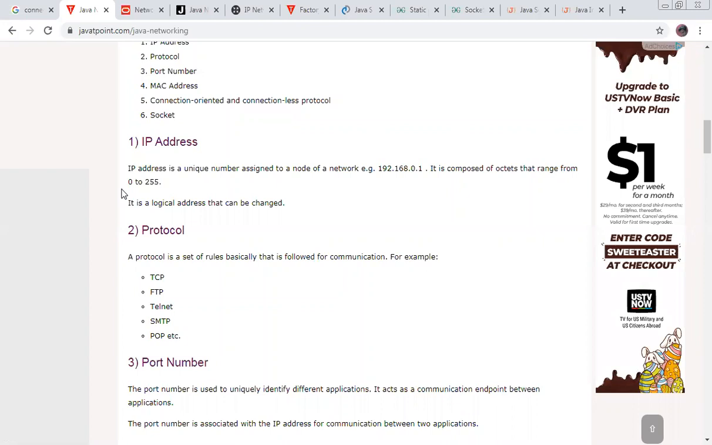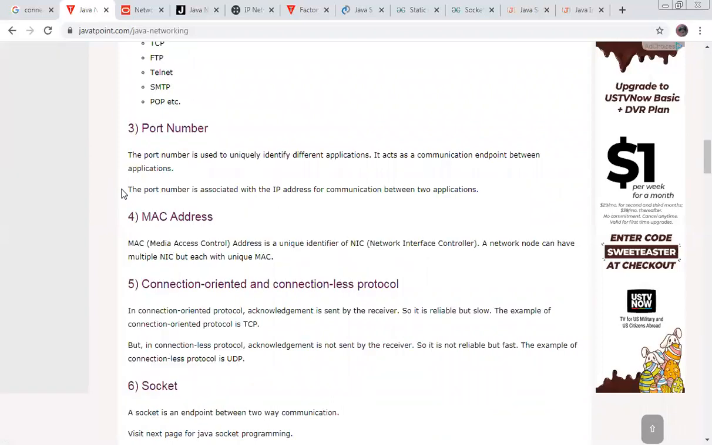Now, second is protocol. Protocol, we know, is a set of rules that is followed for communication. That is TCP, FTP, Telnet, SMTP, POP, etc. What is the third point? The third point is port number. The port number is used to uniquely identify different applications. In a server we define port numbers, like in Apache Tomcat 8088, and that port number is fixed for that service.